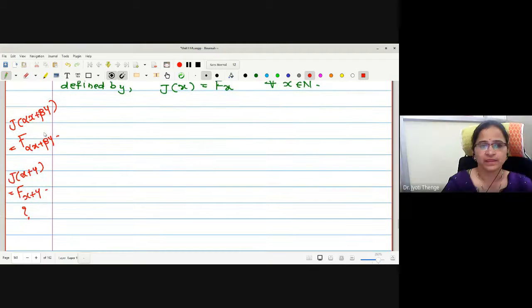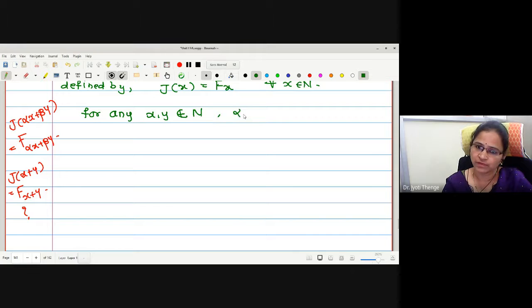Therefore, we will consider the linearity for any x, y in N and alpha a scalar. Consider J of x plus y. According to the definition, this is F of x plus y.